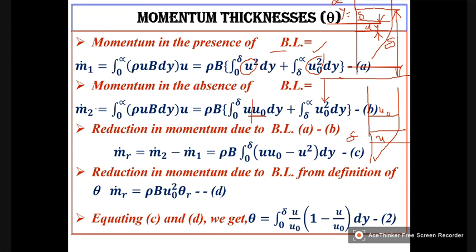So now the difference of these two: this is in the absence of boundary layer and this is in the presence of the boundary layer. So naturally, M dot 2 will be more than M dot 1. Therefore, the reduction is given by this expression, right?